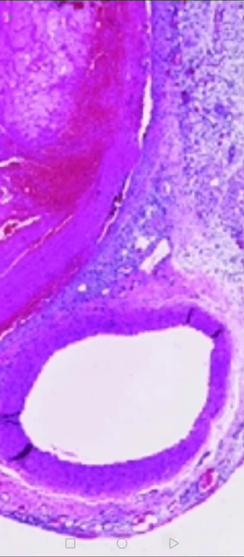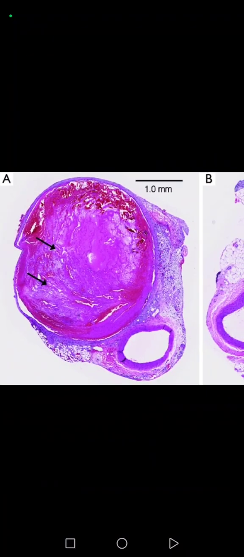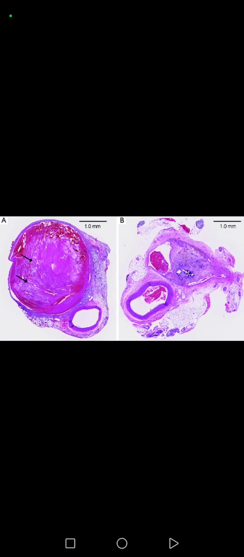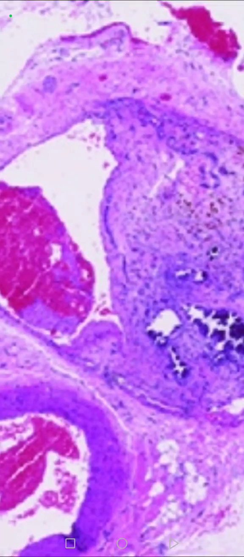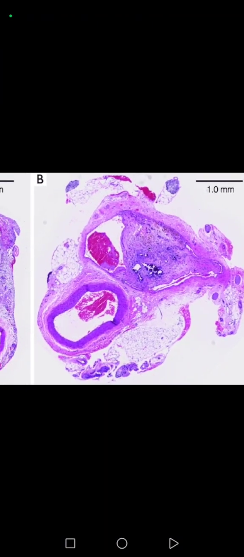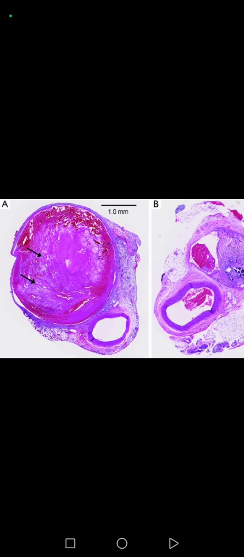As you see, here we have a normal vessel, but here we have a thrombosis. So if you come here, this is a thrombosis, and again we have a thrombosis here too, as you see. So it's just like a blood clot in the vein. This is abnormal, and I will explain thrombosis in other videos in detail, okay?